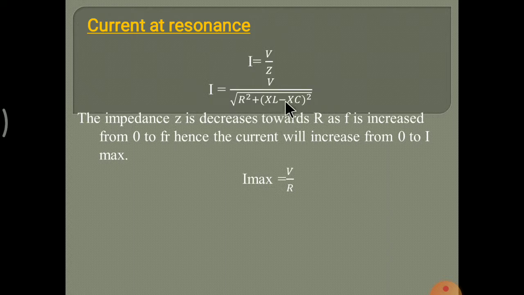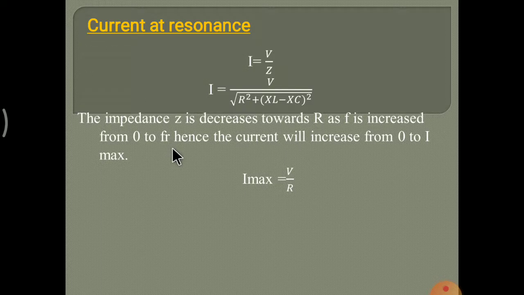That means at resonant condition XL minus XC is 0 and only R remains. So I is equal to V upon R, and F is equal to FR, because the XL and XC terms get cancelled. Only R remains in the circuit.